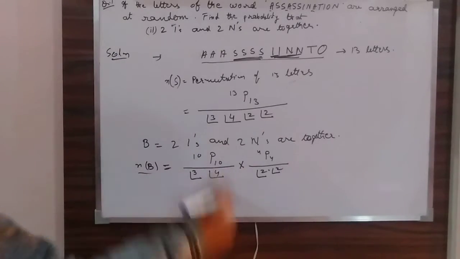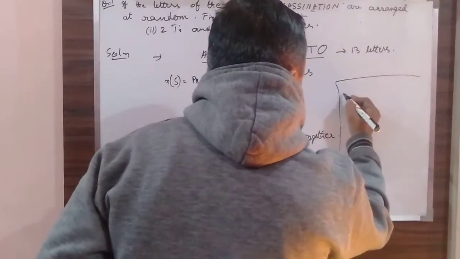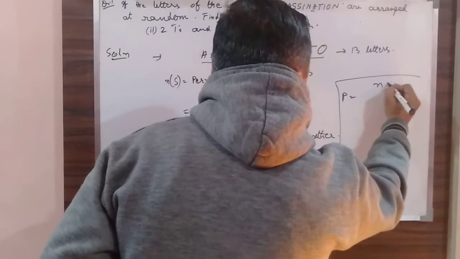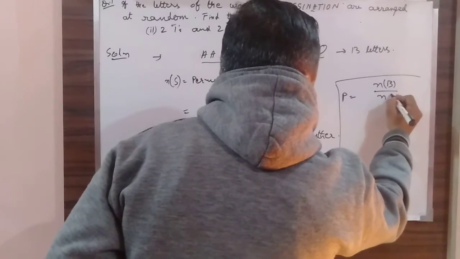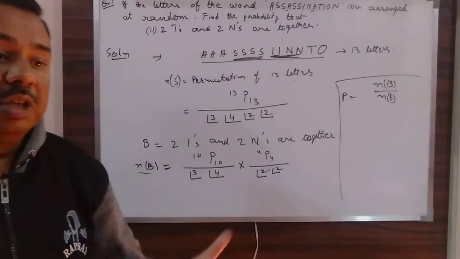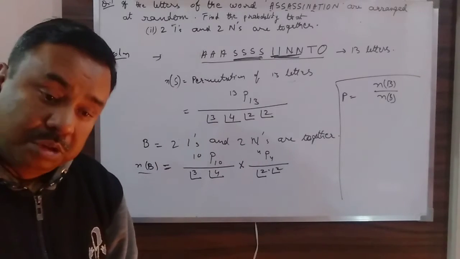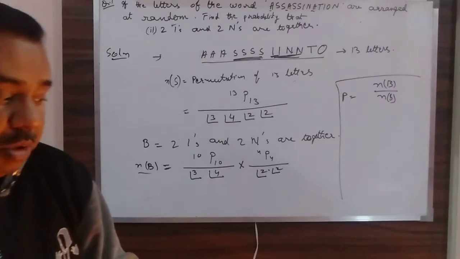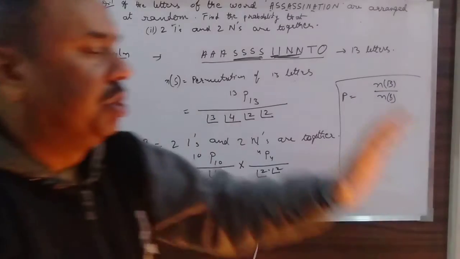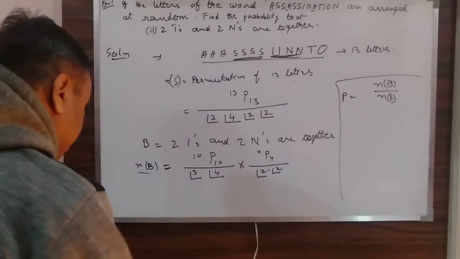Now you have got NB. Again, rest is very simple. What will be your probability? NB over NS. And rest is only calculation. So as usual, I am leaving this also for your job. Okay. Now in the same question, suppose that the condition is again changed.